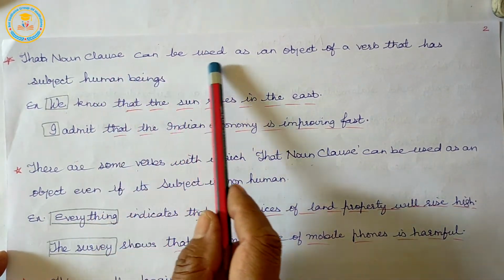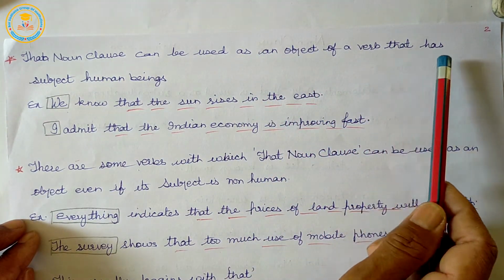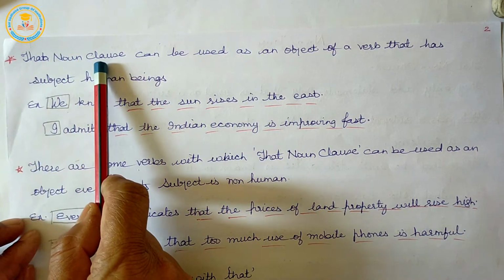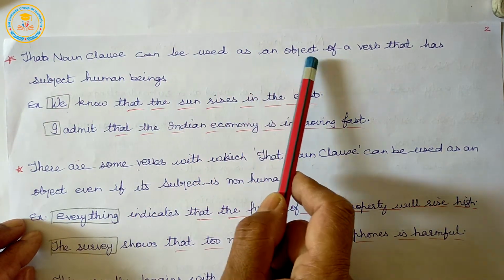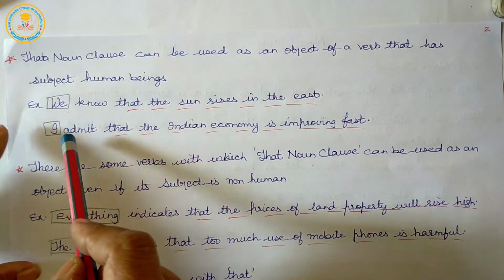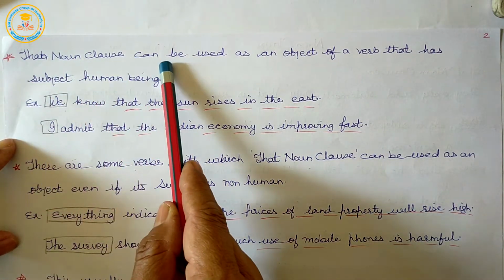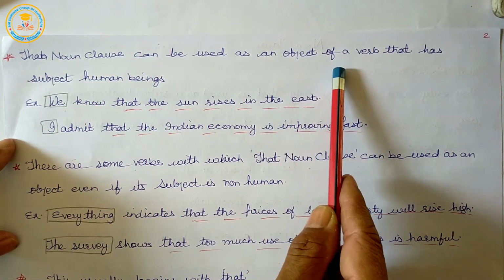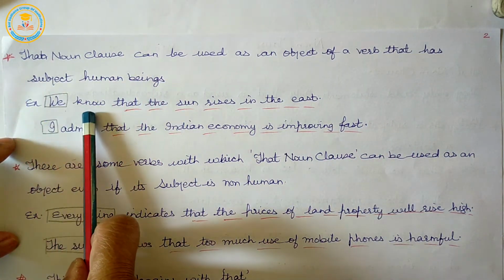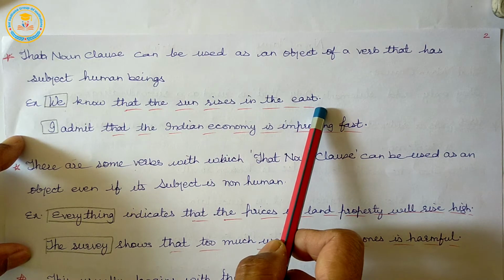That noun clause can be used as an object of a verb that has a subject of human beings, such as I or we. Example: we know that the sun rises in the east.